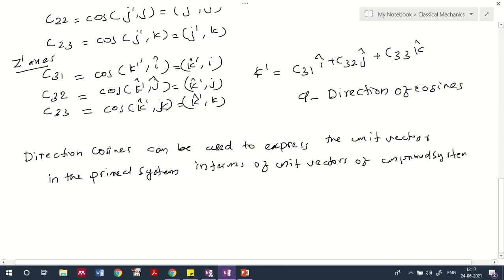So we have utilized the direction cosines to represent the unit vectors in the primed system in terms of the unprimed system.